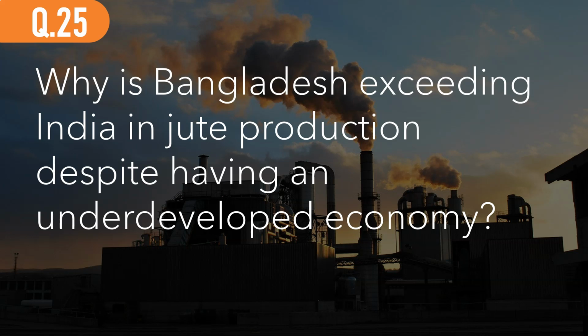Question number 25. Why is Bangladesh exceeding India in jute production despite having a relatively underdeveloped economy? So when Bangladesh, or East Pakistan, seceded and became an independent, sovereign nation, all of our jute producing areas and the raw material source were in this region, the erstwhile East Pakistan region.